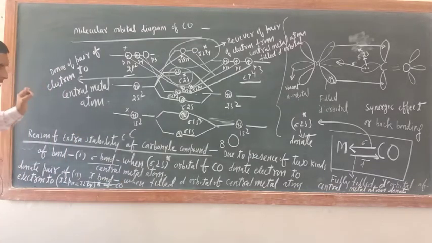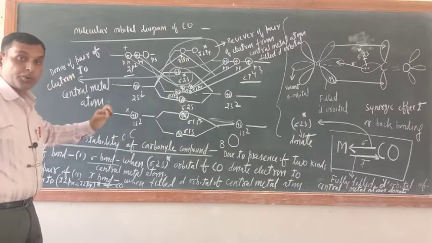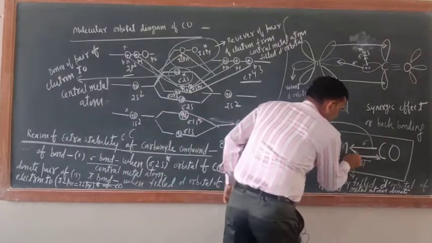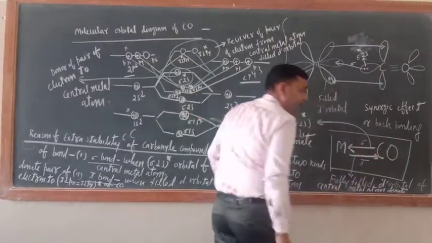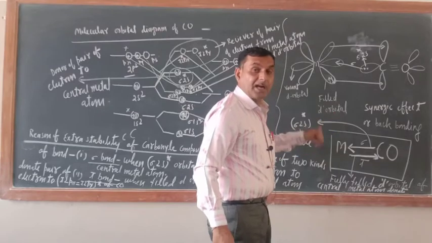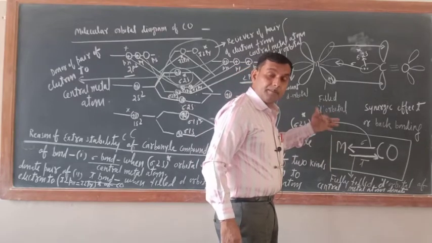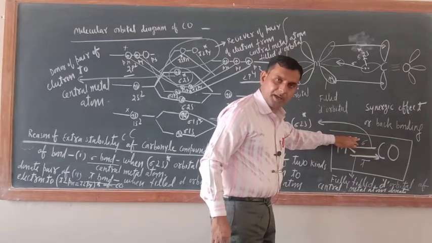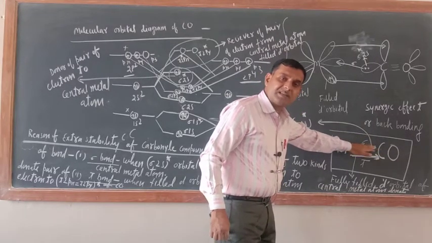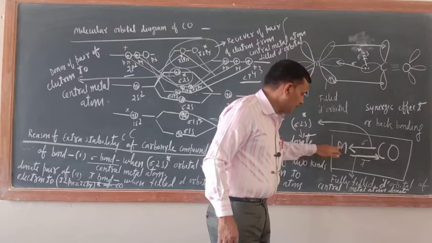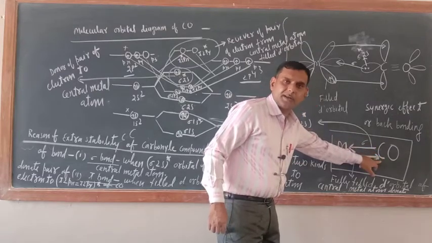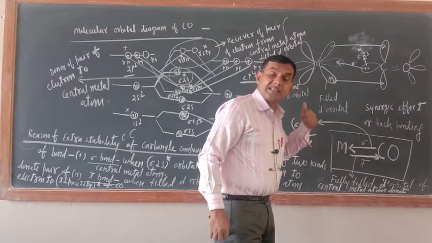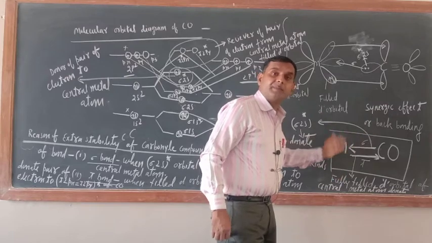So just try to understand, due to the bonding between metal and ligand, this creates a synergic effect, resulting in making the normal coordinate bond strong. The normal coordinate bond is between CO and M, but because of the formation of metal to ligand bonding, this creates a synergic effect which ultimately strengthens the normal ligand to metal bond.